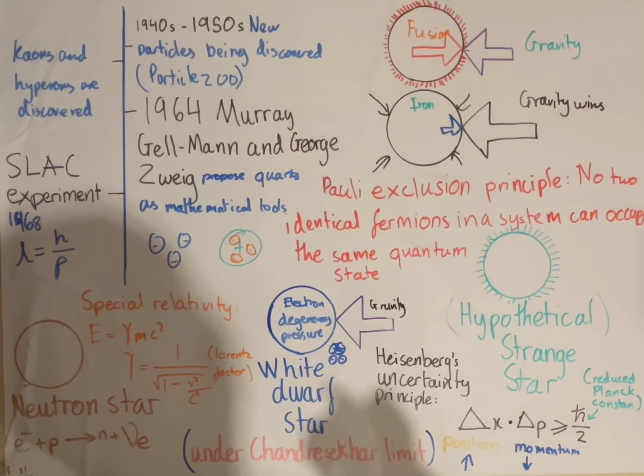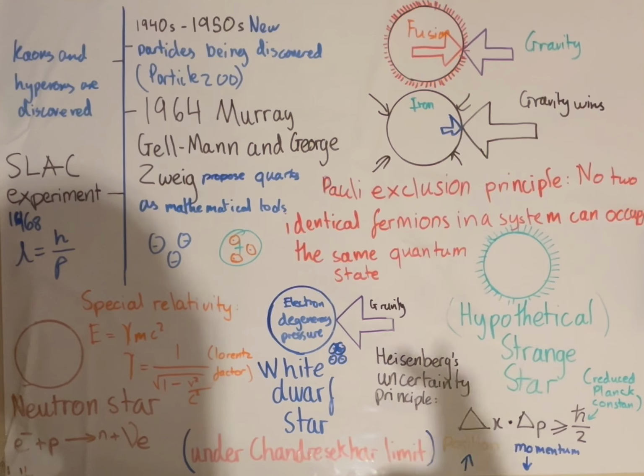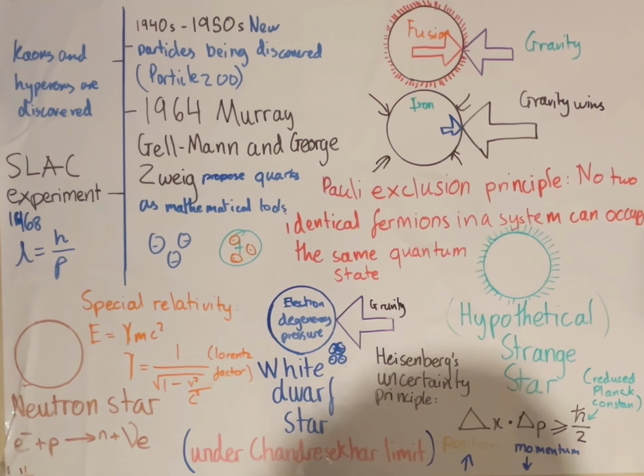Because gravity is pushing in against the white dwarf star, electrons are pushing against it because they're occupying higher energy levels, and this is what keeps a white dwarf star stable.